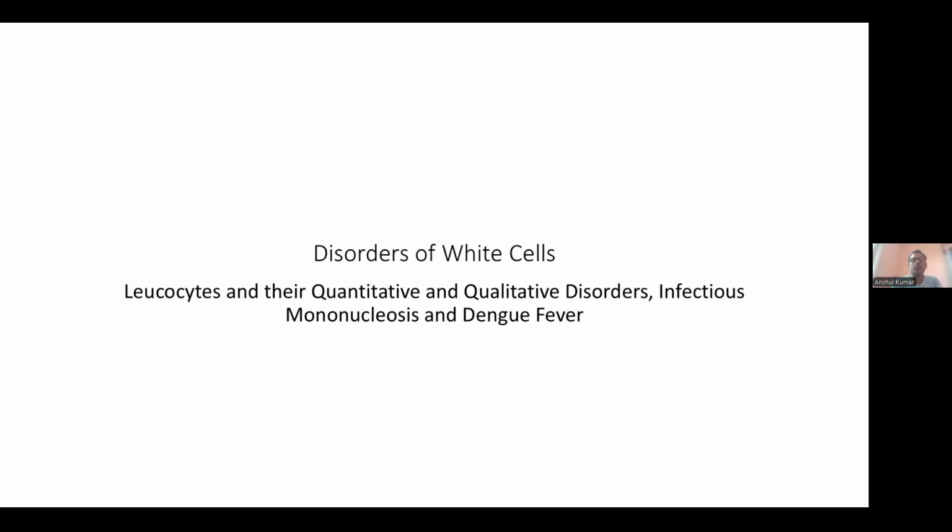Today I am going to discuss an important topic about the disorders of white blood cells. As we all know, there are three important cells which are synthesized by the bone marrow, and it is an important part of the circulatory system.